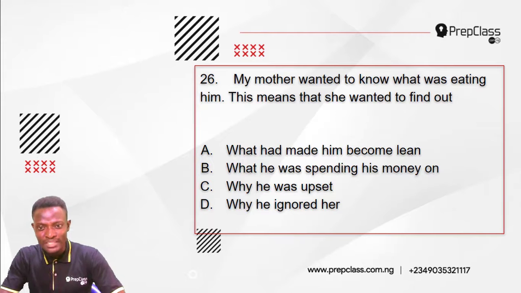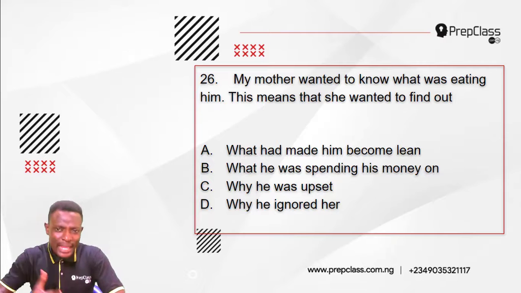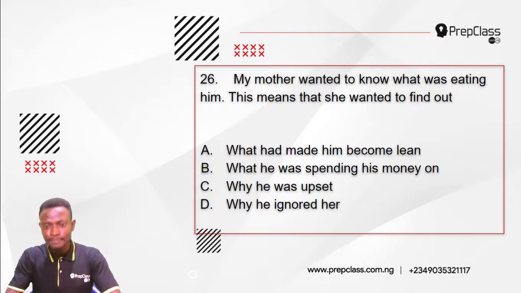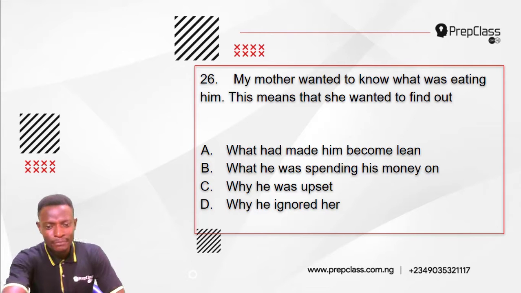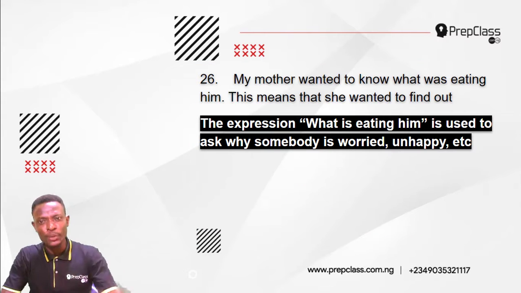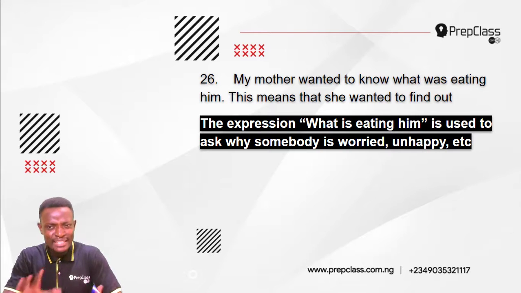So which of these options is the most appropriate interpretation for this sentence? My mother wanted to know what was eating him. What does it mean when we say something is eating somebody? The expression what is eating him is used to ask why somebody is worried or unhappy. What is eating you up? Why are you worried? Why are you unhappy?